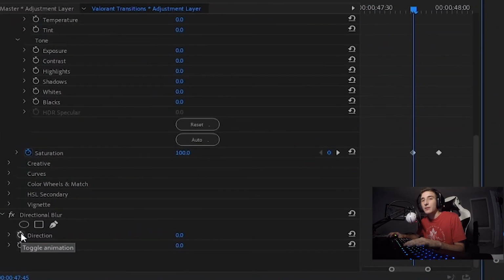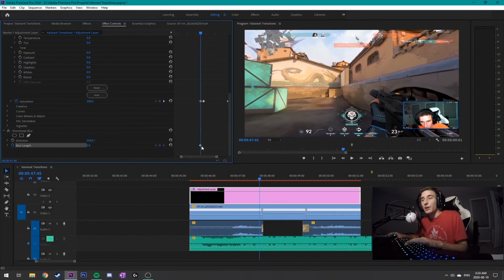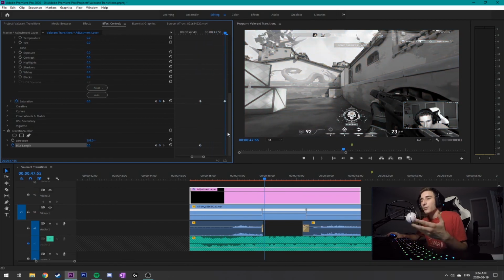I'm going to animate just the blur length, and I'm going to set it to 0. The direction I'm going to set to 258. I just like this angle. You can set it to whatever you like. So I'm going to have it set to 0 at this point, and then at the second one where it starts to get to 300%, unsaturated, all that stuff, we're adding a whole bunch of blur, just about 10.